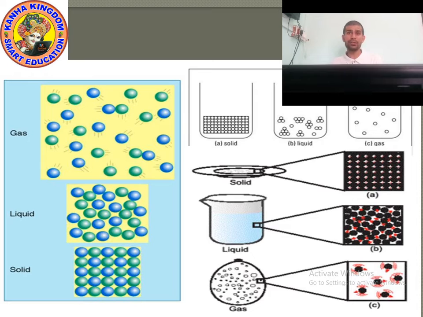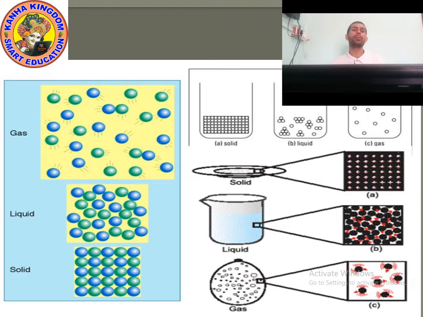So property number 1, solid particles are closely packed. Property number 2, the gaps between the particles are tiny. Property number 3, the force of attraction between the particles is adamant. Property number 4, the rate of diffusion in solid is very less.